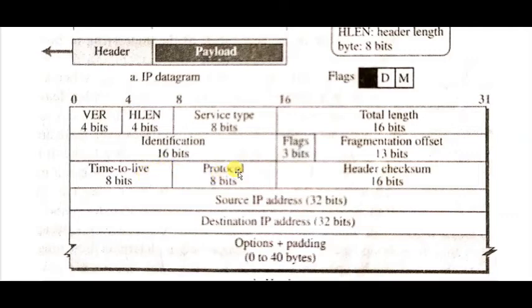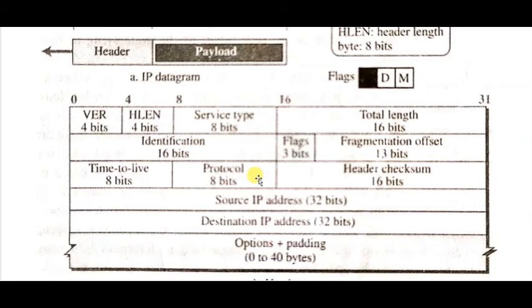The next field is protocol, which is an 8-bit field. What is the function of this protocol field? Whenever data is coming from the upper layer, that is the transport layer, some protocol is working there.